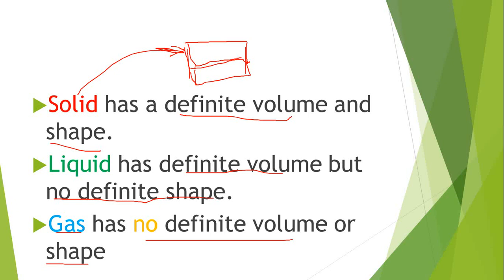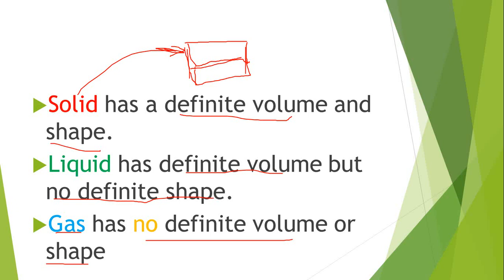Now it has a volume and it has a shape. Of course, it has a definite shape, like you can see. So what about the volume? The volume is the amount of space that a substance or object occupies. Does it occupy a space? Does it take a space? Yes, of course, it takes a space. So it means it has a volume.